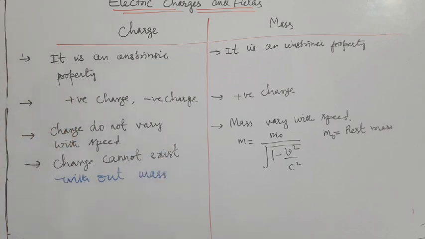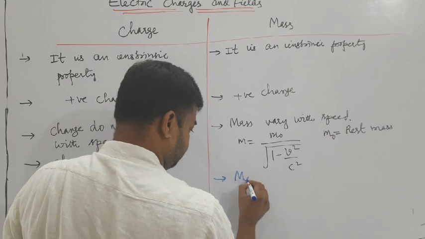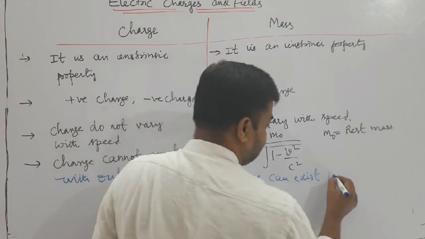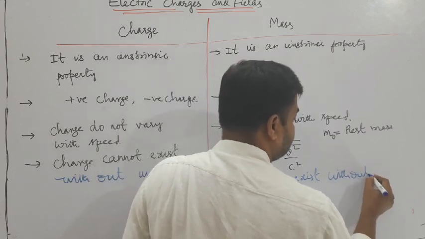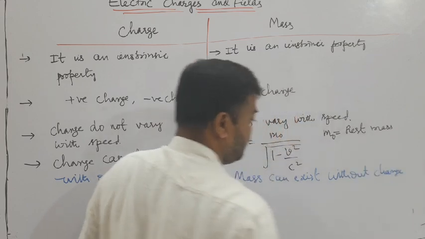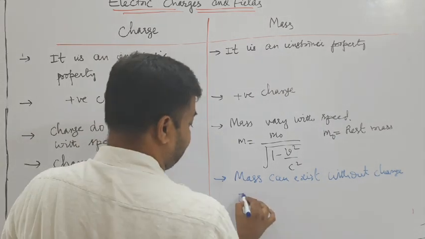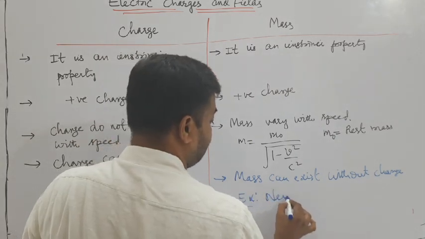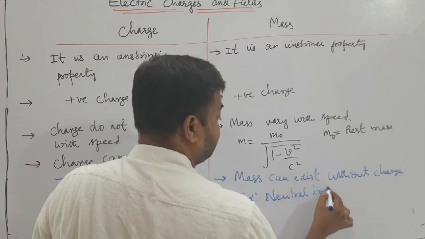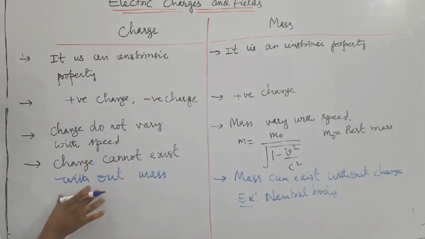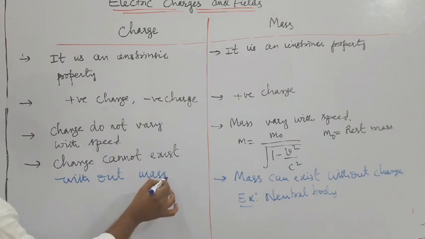Difference: but mass can exist without charge. Even though the body does not have any charge, it exists. What is an example? Example is a neutral body. A neutral body has mass, but does not have any charge. But here charge cannot exist without mass. Mass lekunda charge anedi undadu. That is also one of the differences. Okay, write it down now. It's very important here.